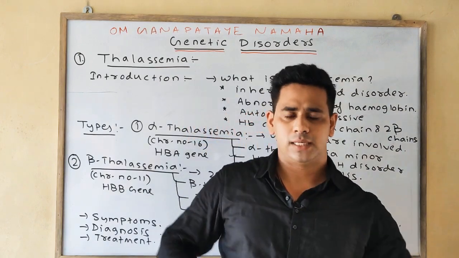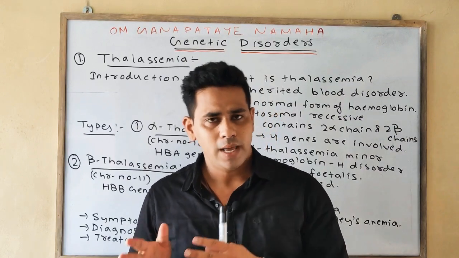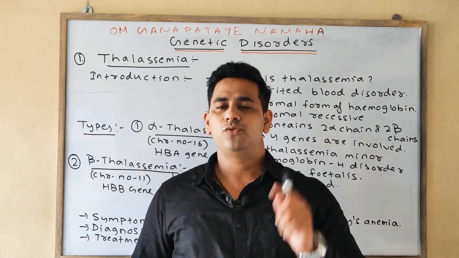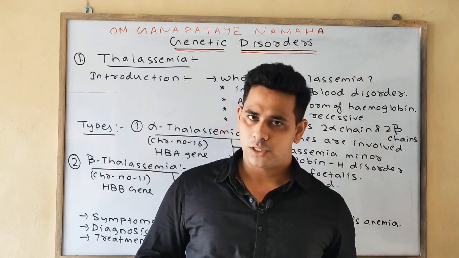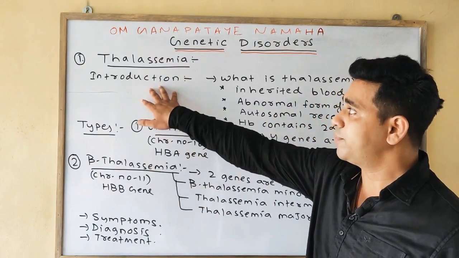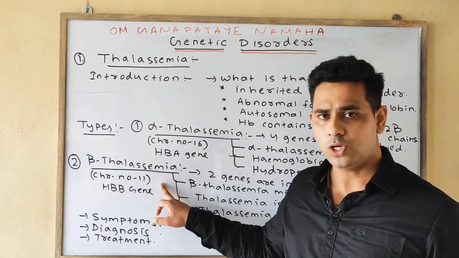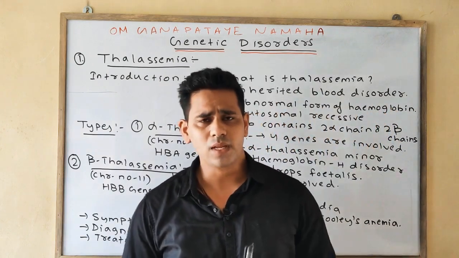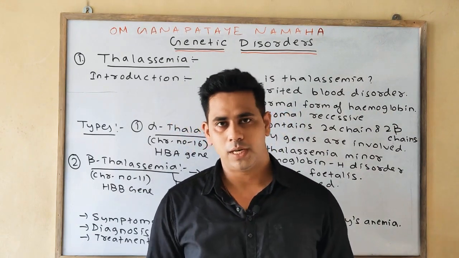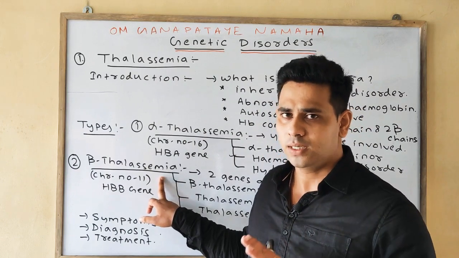Thalassemia is an inherited blood disorder in which the person makes abnormal hemoglobin. It is an autosomal recessive disorder. As we know, hemoglobin consists of 2 alpha chains and 2 beta chains. Based on the type, there are 2 types of thalassemia: one is alpha thalassemia, the other is beta thalassemia. Alpha thalassemia is related to a change in the alpha globin chain, whereas beta thalassemia is related to a change in the beta globin chain.